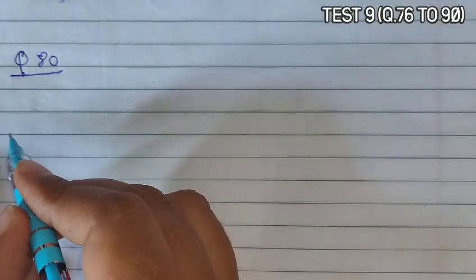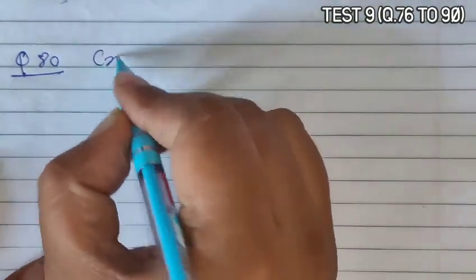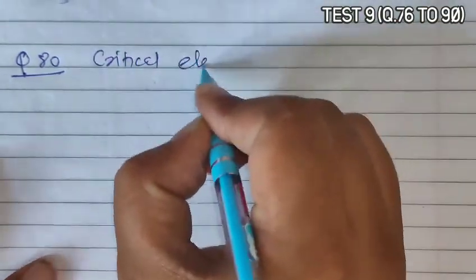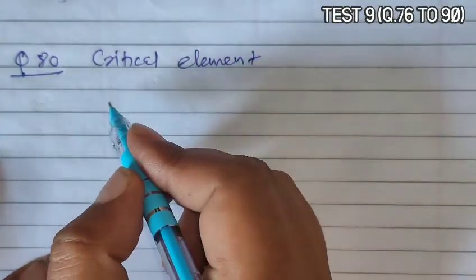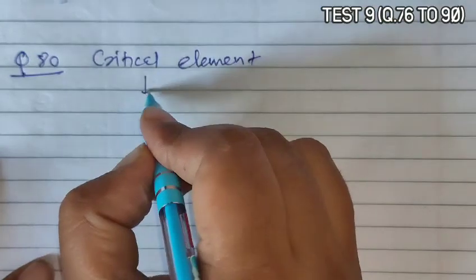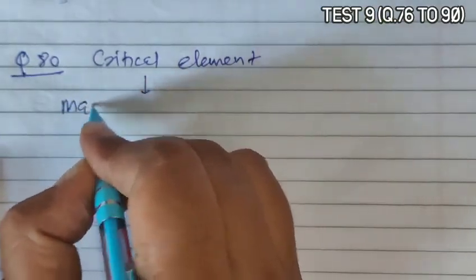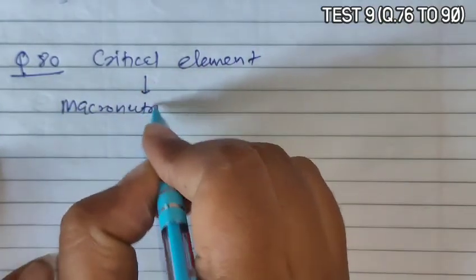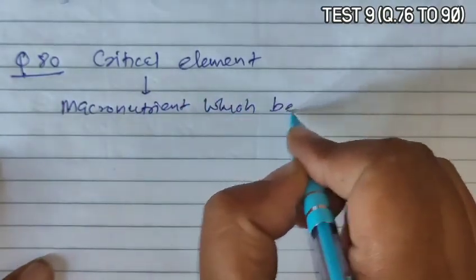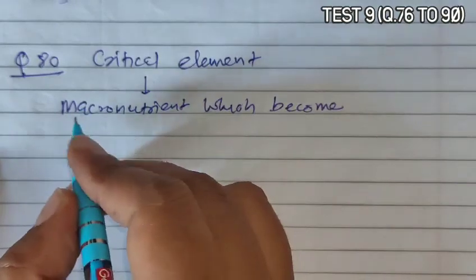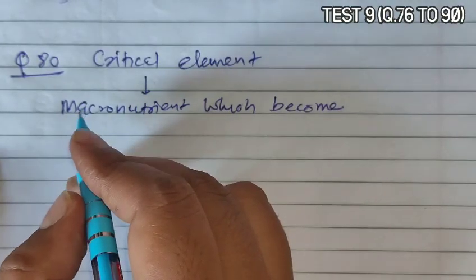Next is question 80. Question 80 asks: with reference to soil, critical element means? Now critical element means a macronutrient which is commonly deficient in soils.